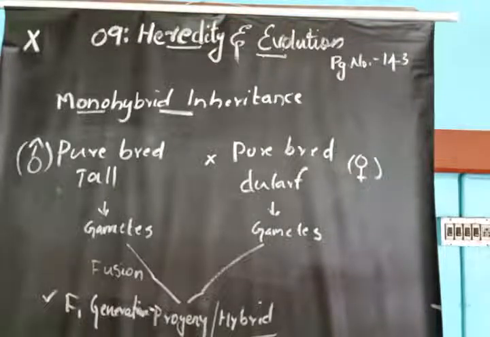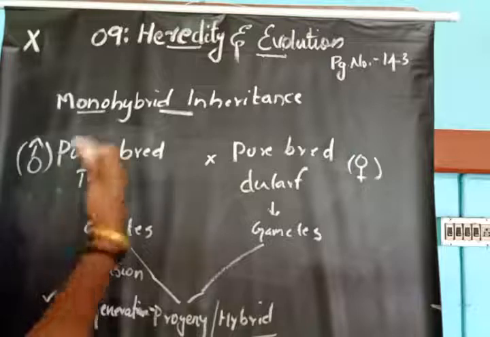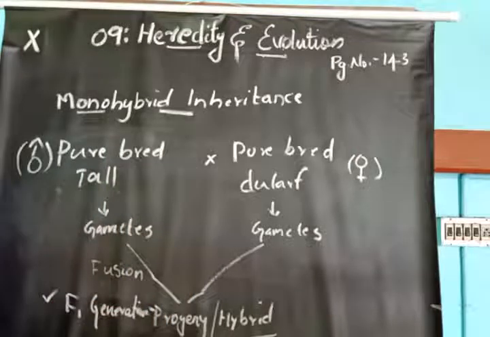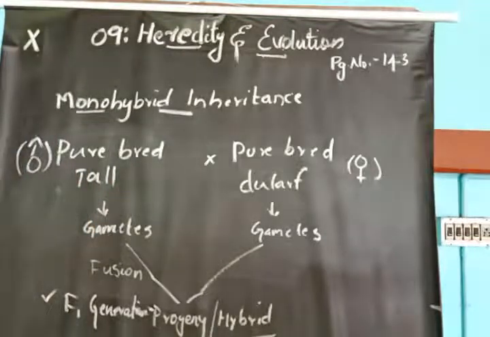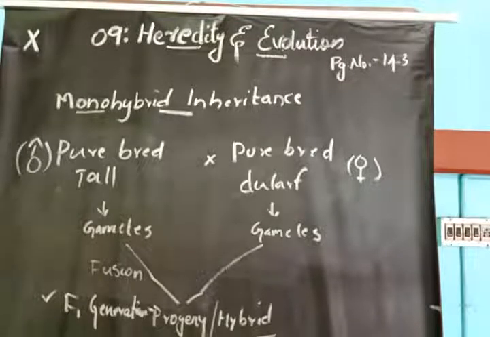While crossing tall and dwarf plants, in the F1 he obtained all plants tall. So the hybrid is all tall. He crossed pure breed tall with pure breed dwarf; they produce gametes, these two gametes fuse, and as a result of this fusion new hybrids are produced.